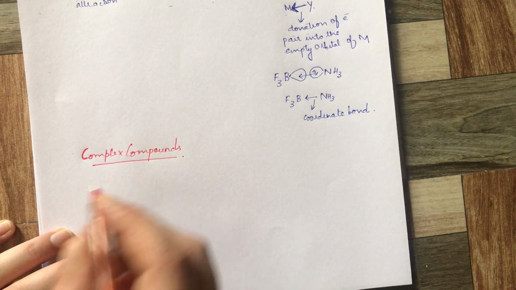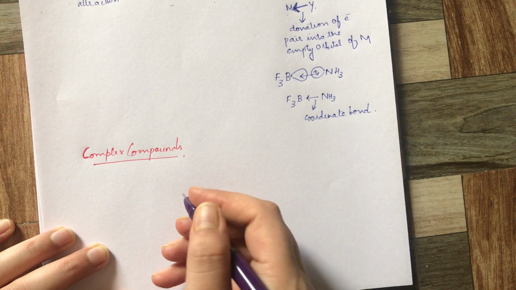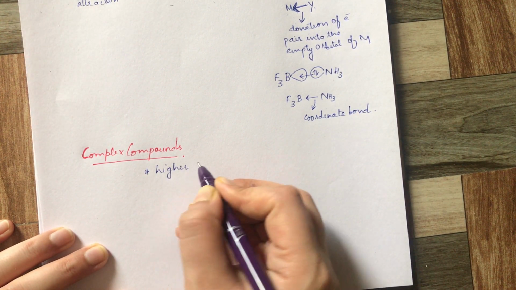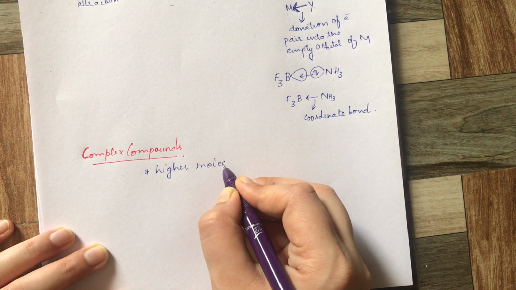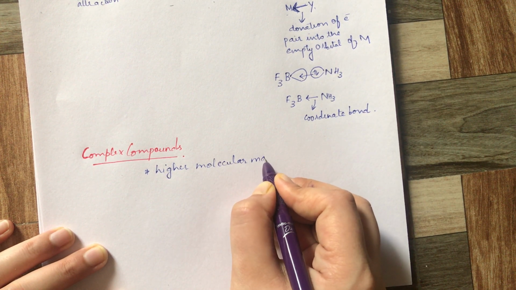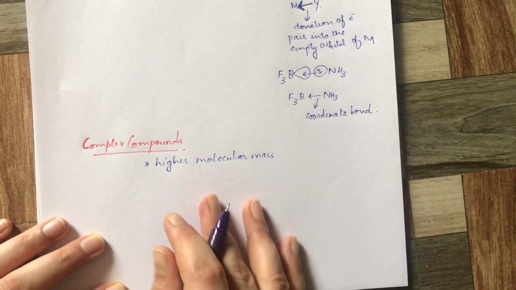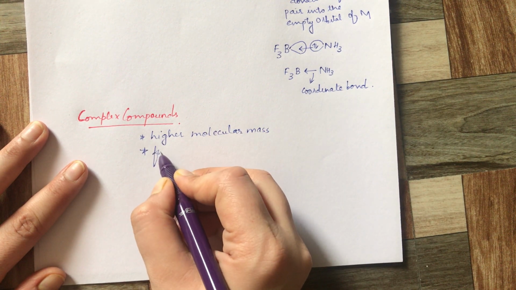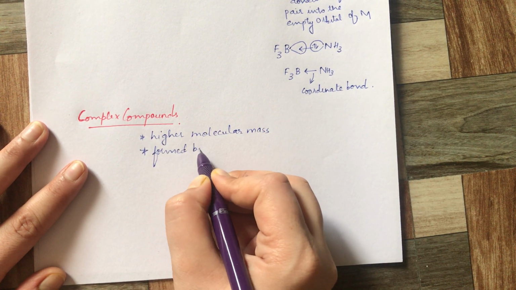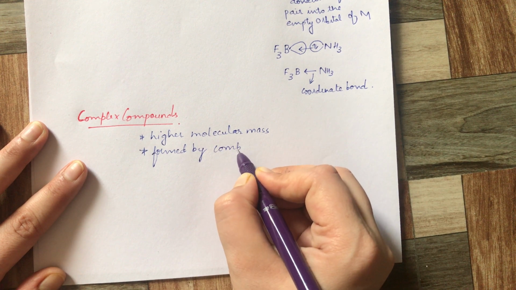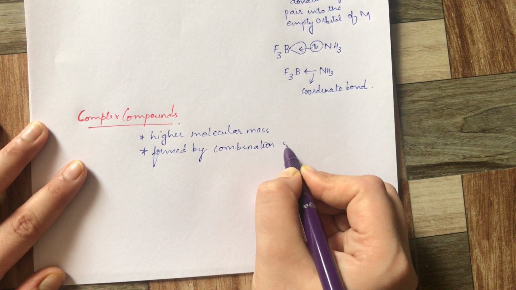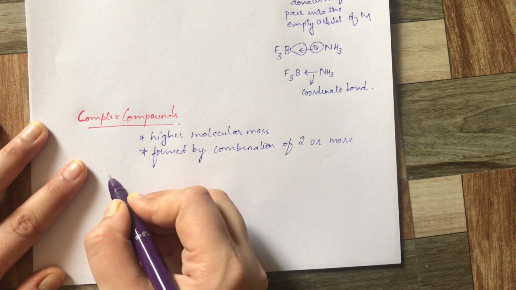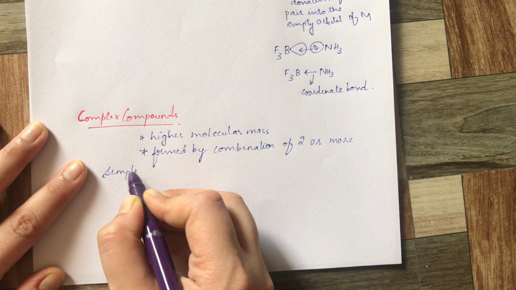First, they have high molecular mass, not like BF3 or NH3. Next, how are they formed? They are formed by combination of two or more simple salts.